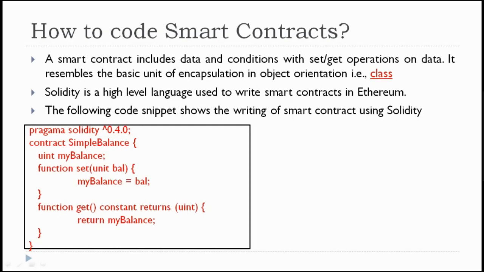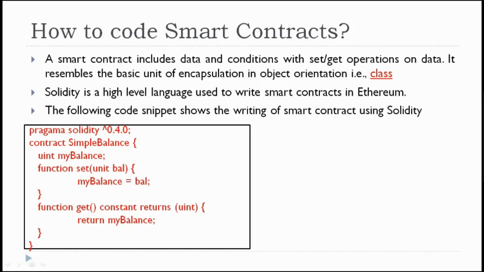Here also we make a class, but in the case of object orientation we call it a class, whereas in Solidity we call it a contract. Whatever code I am going to show you now is called a contract, a Solidity programming language structure. Solidity is a high-level language used to write smart contracts in Ethereum.